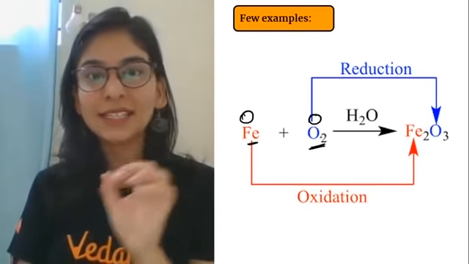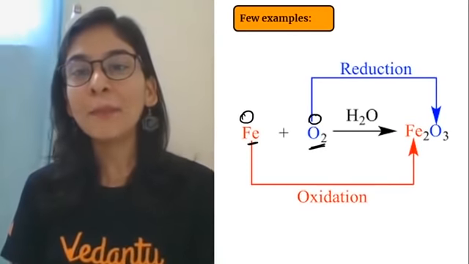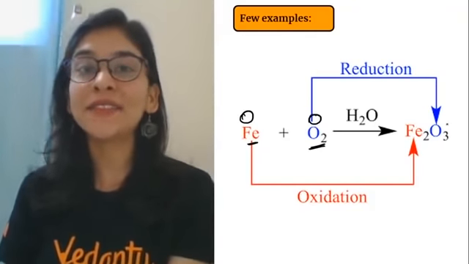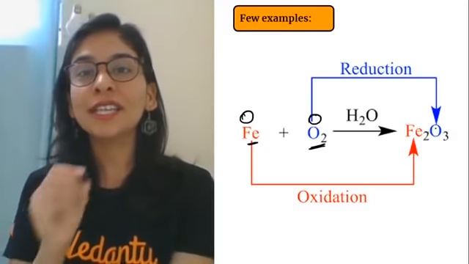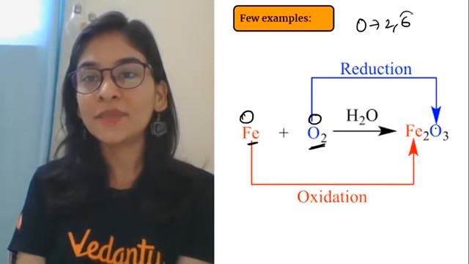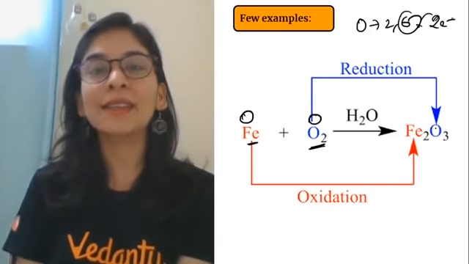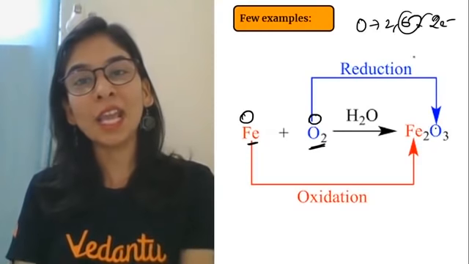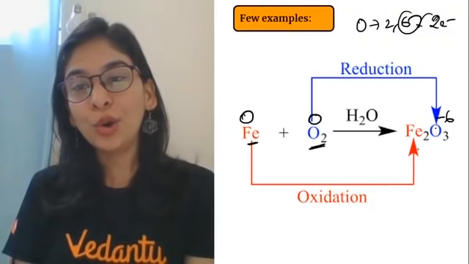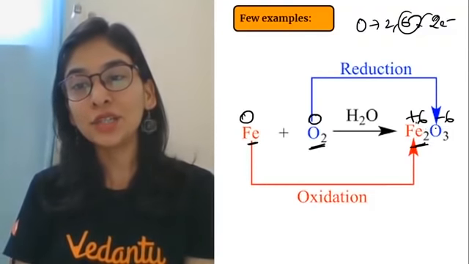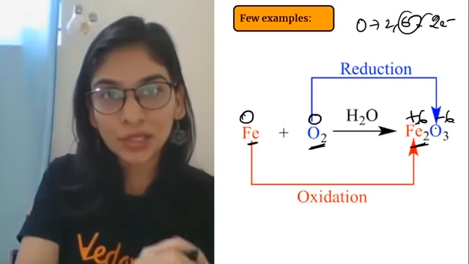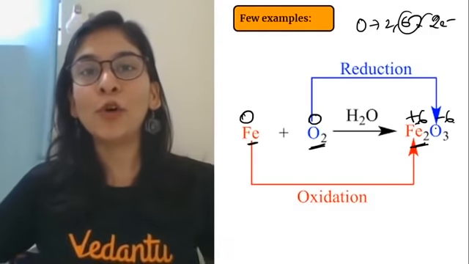My iron and oxygen have 0 charge, no charge at all, but when they make a compound by loss or gain of electrons, they get positive and negative charge. One oxygen has -2 valency, -2 charge, you all know it. Oxygen 2,6 gains 2 electrons, meaning its valency is -2. So 3 oxygens, each -2, gives -6. Simultaneously, the 2 irons will have a total charge of +6, so that total positive and total negative are equal.